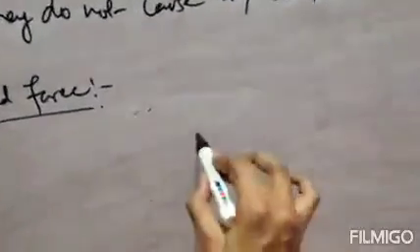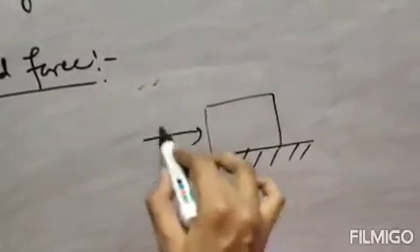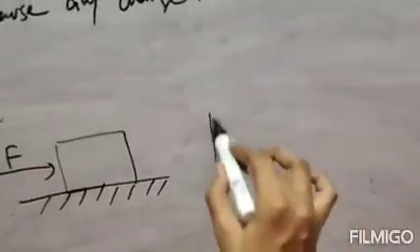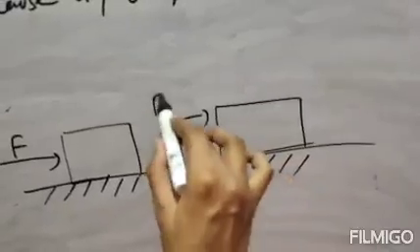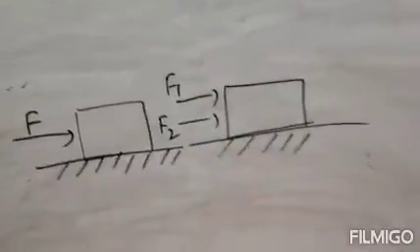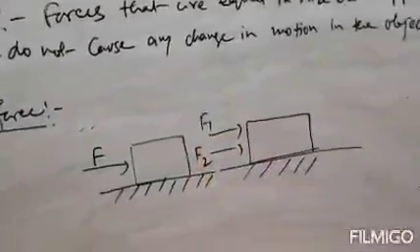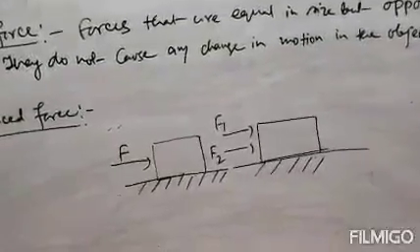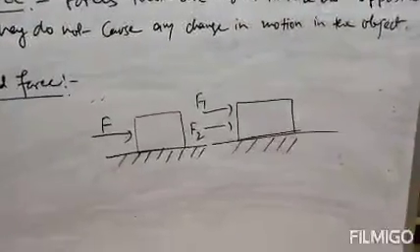Suppose this is a body. It is placed on the ground and you are applying force from this side. That is F. Clear? And there is another body where two forces are acting, one is F1 and another one is F2. If F1 and F2 are acting on the body on the same side, the resulting force will be the sum of these two forces.